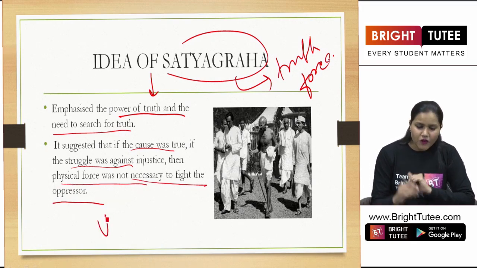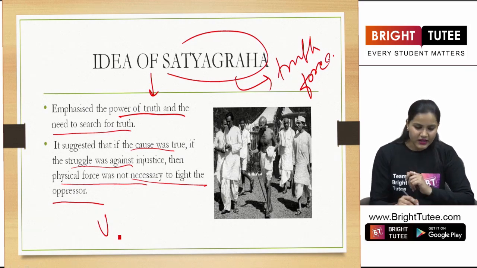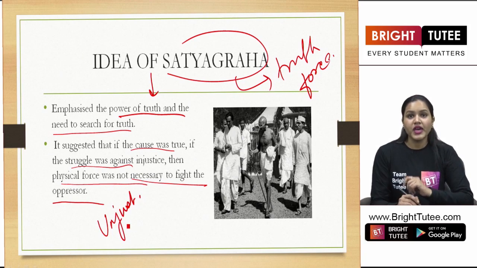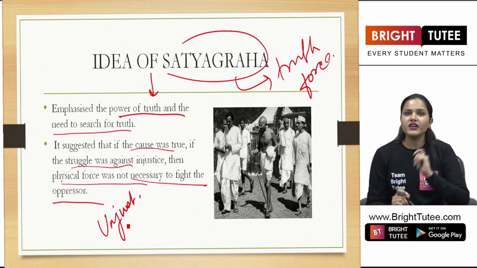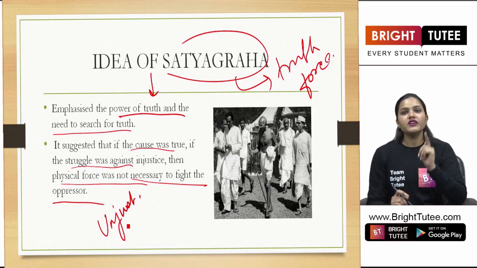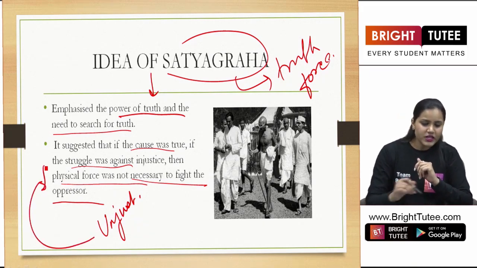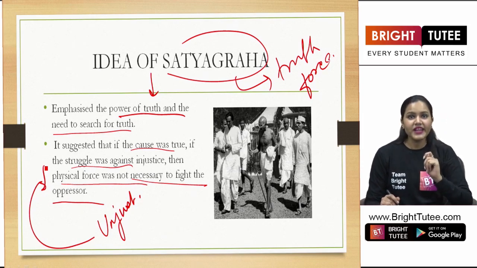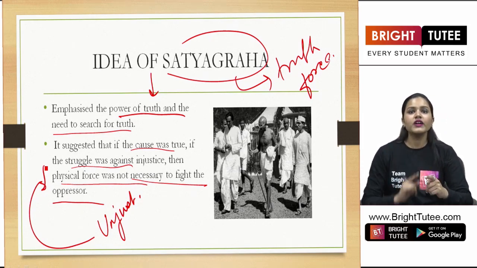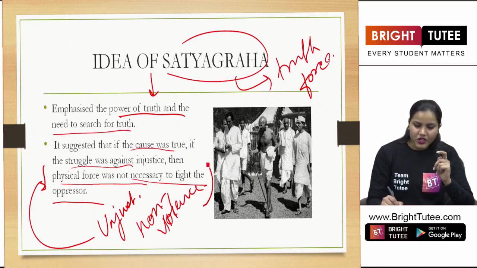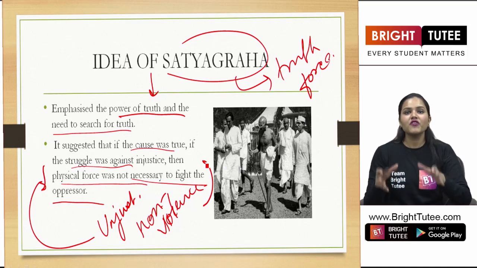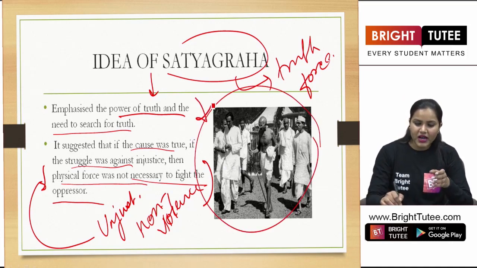So he said that if you are fighting the British government and you know that the government is unjust to you, they are passing the laws that are not good for the common people, the citizens of our country. So you can definitely fight for the unjust rule there, for the oppressed rule there, right? And you should force the oppressor to see the truth, right? You should not apply violence there, not apply physical force there, but through the idea of non-violence and the power of truth, you can win the fight. These were some of the ideas that was followed by Mahatma Gandhi.